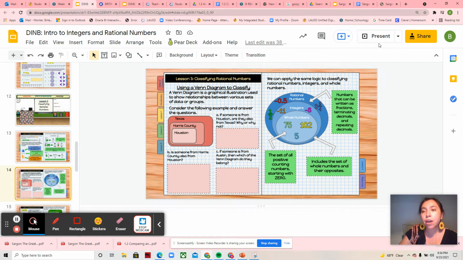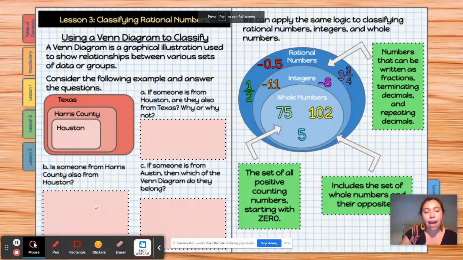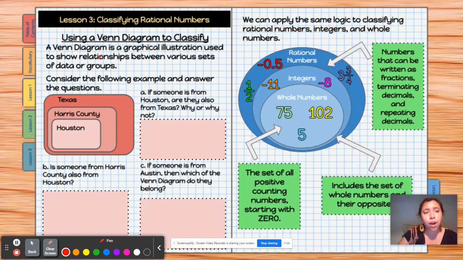So I'm going to go ahead and share, present, so you can see what I have here, and then I'm going to make little notations on what you should have had and explain it. As a review for using a Venn diagram, we're looking at this diagram of Texas, Harris County, and Houston. In a Venn diagram, whatever is inside of it is what it's related to. So A, if someone is from Houston here, are they actually from Texas, which is this big bubble all around it? Why or why not?